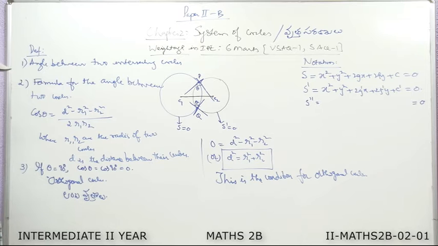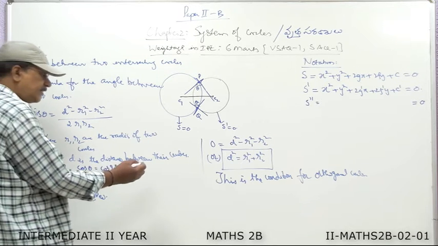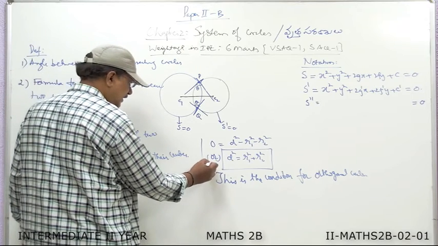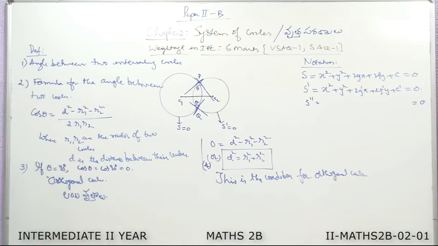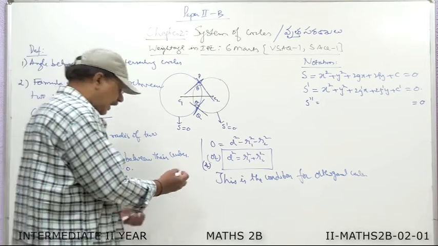So far we have 4 points. First one is the definition for angle between two circles. The second one is the formula for angle between two circles. And the third one is if theta is equal to 90 degrees, they are called orthogonal circles. And the fourth point is the condition for orthogonal circles is d square is equal to r1 square plus r2 square.